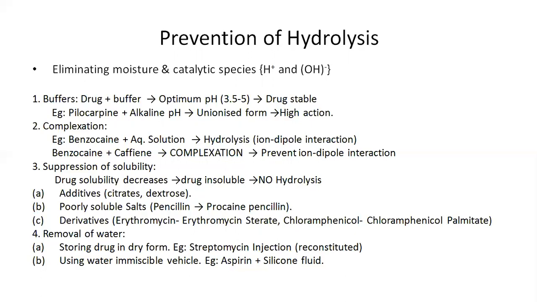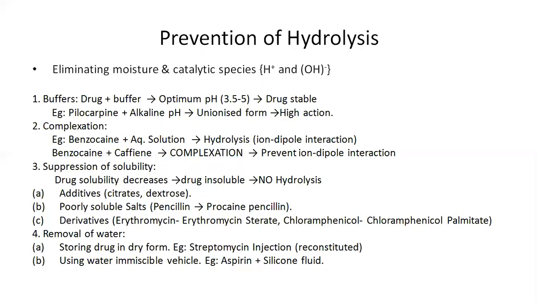For this, specific storage of pharmaceutical products is required. Secondly, we have to eliminate the ions in the presence of which hydrolysis is occurring. Hydrolysis is catalyzed by hydrogen ion or hydroxyl ion, so the elimination of these catalytic species can also help in the prevention of hydrolysis.